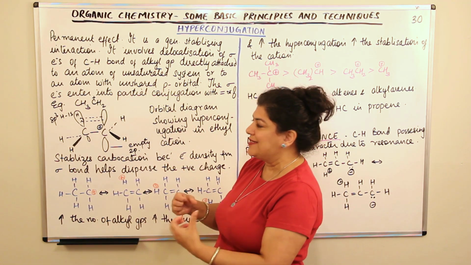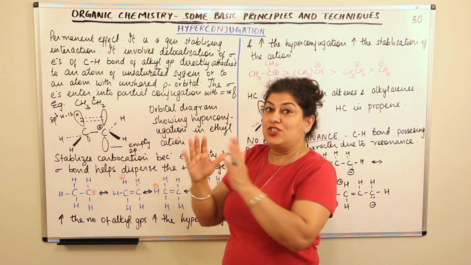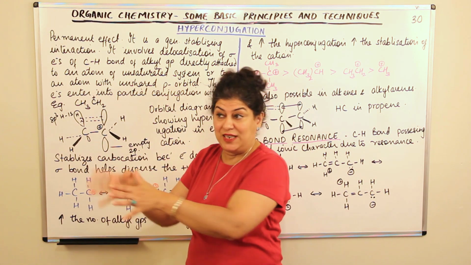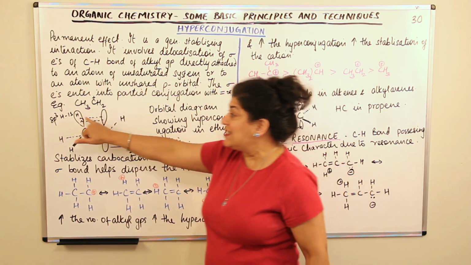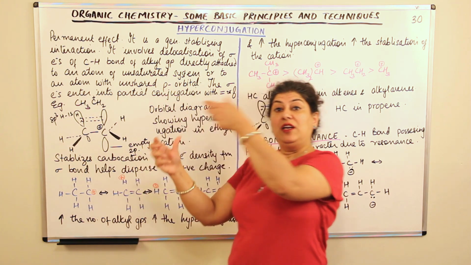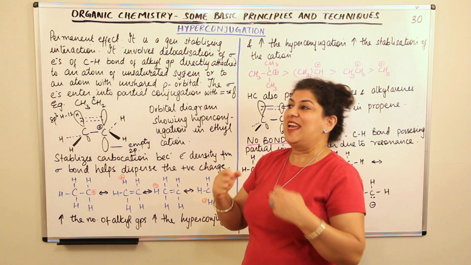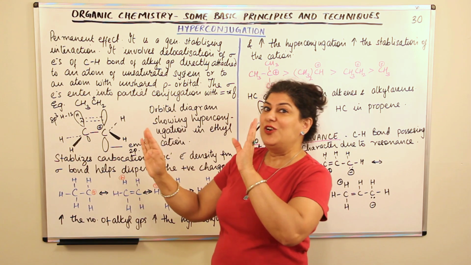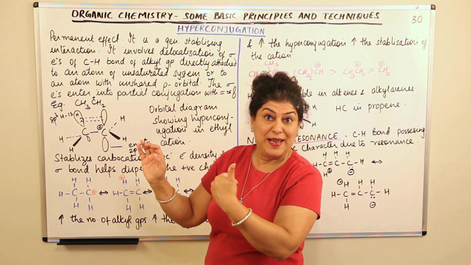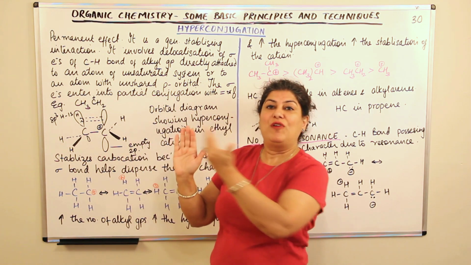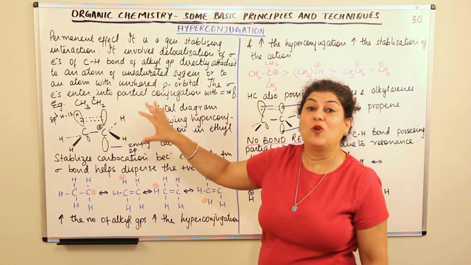And when this happens, this type of resonance, which is false, it's not actual resonance as we had studied, where there were only pi electrons involved. In this case, it is sigma electrons which are in conjugation with a pi bond or with an empty orbital. And since they have that empty orbital or the possibility of the pi electrons moving and those electrons taking their place, that possibility of their moving from their place is known as hyperconjugation.